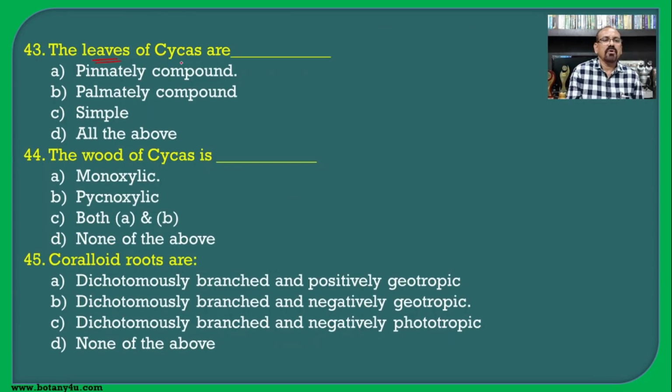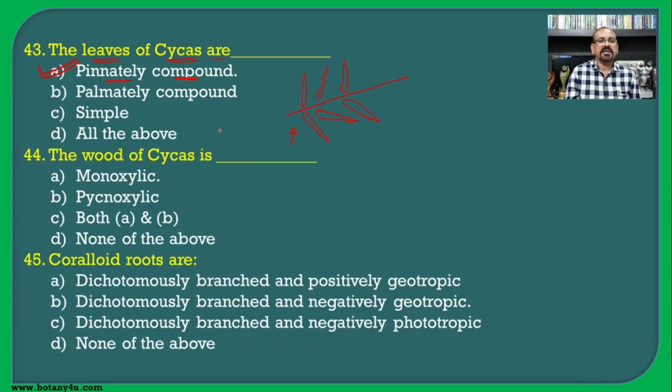The leaves of Cycas, as we have seen earlier, have a rachis, and from this rachis there is a development of the leaflets. Such an arrangement of the leaf is known as the pinnately compound leaf, and hence it is the correct answer.